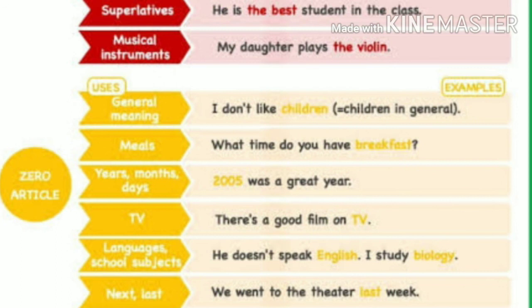Next, meals. What time do you have breakfast? So in meal we should not use the article. Next, year, months, days. 2005 was a great year. 2020 is a pandemic year. TV. There is a good film on TV.